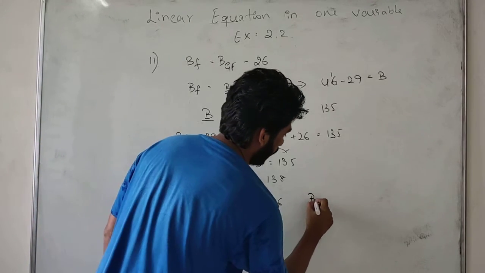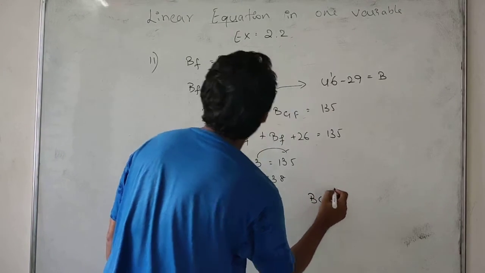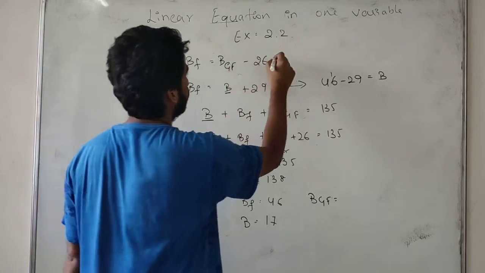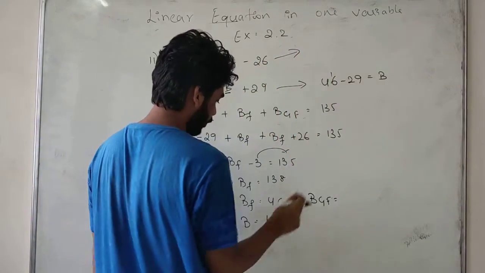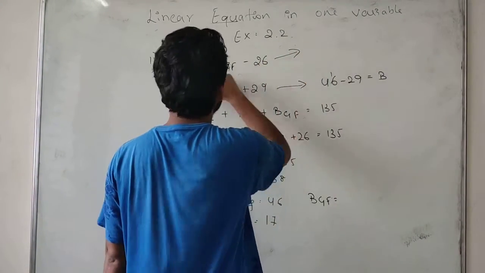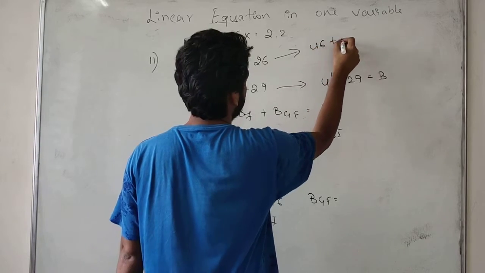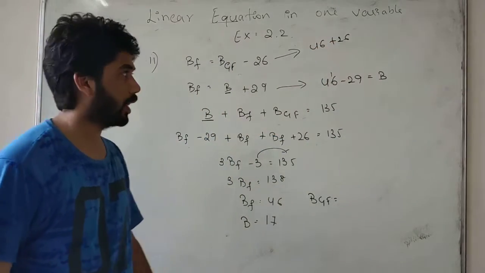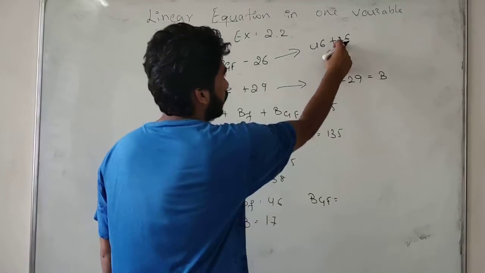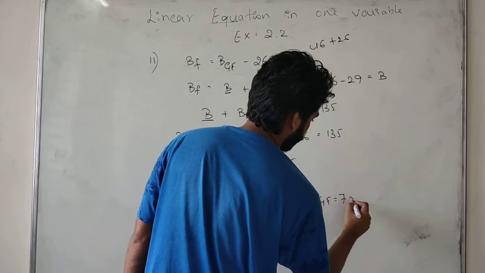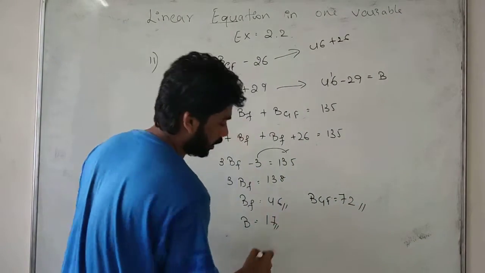Now Baichu's grandfather: Baichu's father is 46, so 46 plus 26 gives Baichu's grandfather's age. Adding, 6 plus 6 is 12, and we get 72. 72 is the required answer.